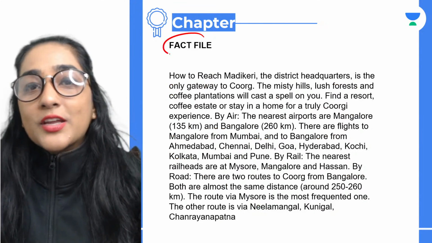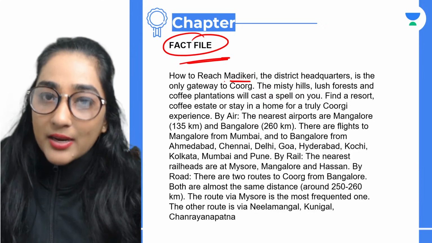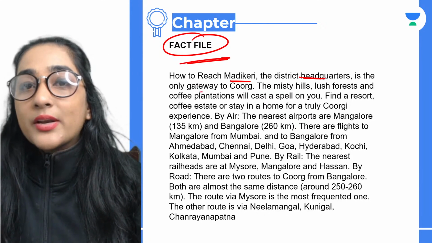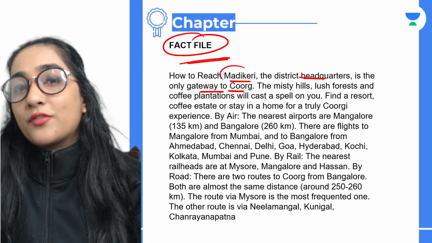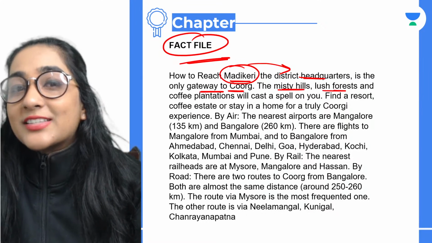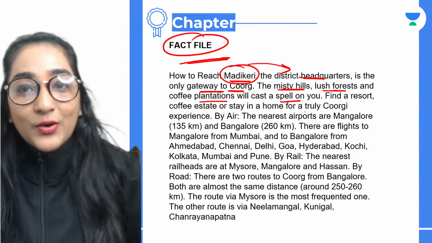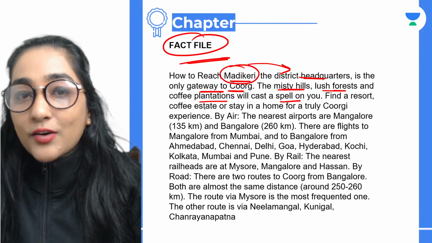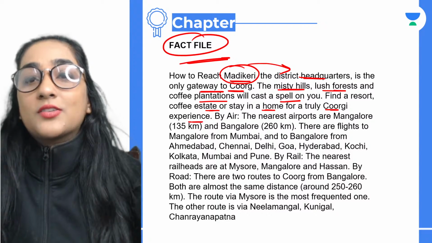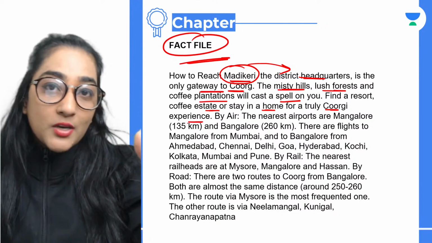So, guys, if you want to reach there, there's a fact file. You can reach Madikeri. Again, this is not Coorg only, the name. The district headquarters is the only gateway to Coorg. So you have to go here, which is the district headquarters. The misty hills, lush forest, and coffee plantation will cast a spell on you. That means they will cast a spell on you. And you will find a resort there or coffee estate or stay in a home for a truly Coorgi experience. You can just stay in a home or coffee estate. Guys, this is my personal recommendation to all of you.